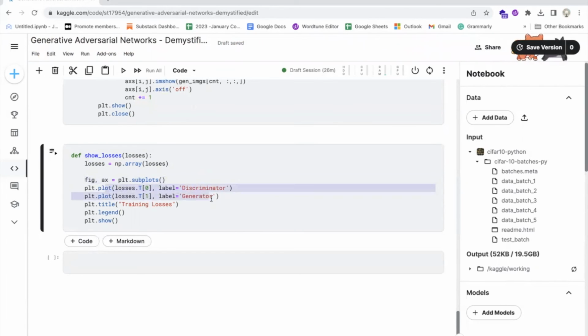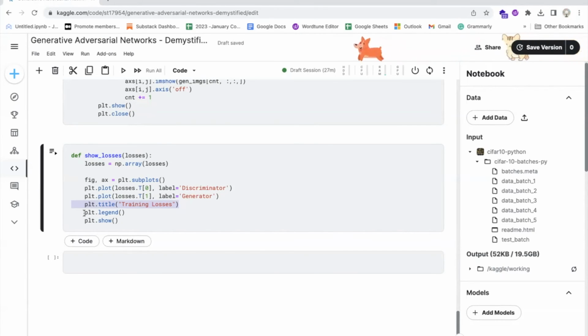A new matplotlib figure and axis objects are created to display the plot of losses. Two lines are plotted on the same axis, one for the discriminator loss and one for the generator loss. The discriminator loss is plotted in blue, and the generator loss is plotted in orange. A title is added to the plot, and a legend is created to label the two lines.